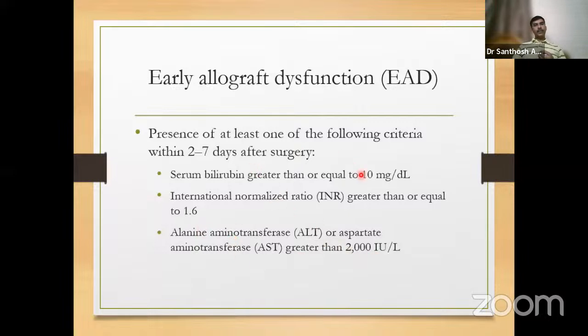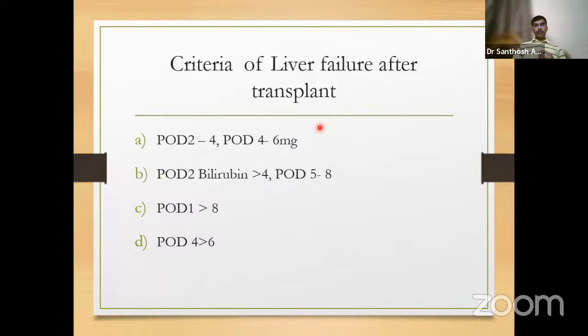All these 3 are criteria for early allograft dysfunction, which is not primary non-function. But the options given were totally different. I was not able to identify any answer related to this, in Blumgart, Sabiston, Schackelford, or any papers. So, a kind request: if anyone knows the exact question and options, please get back in our WhatsApp group. I will definitely try to find the answers.